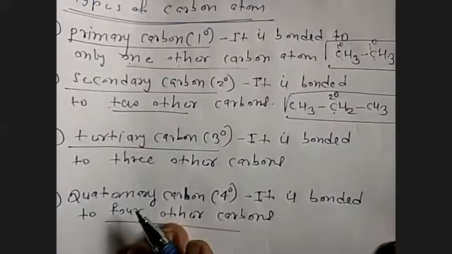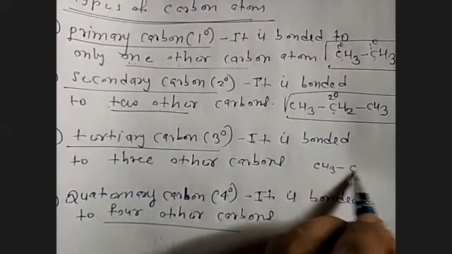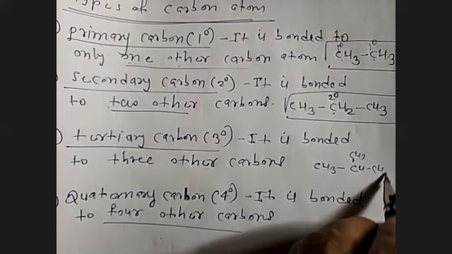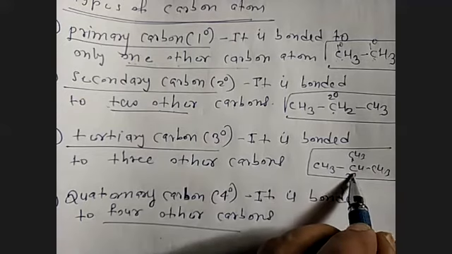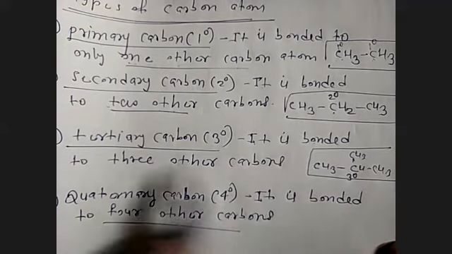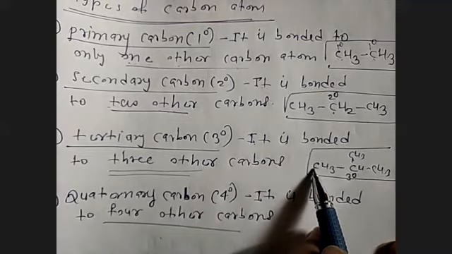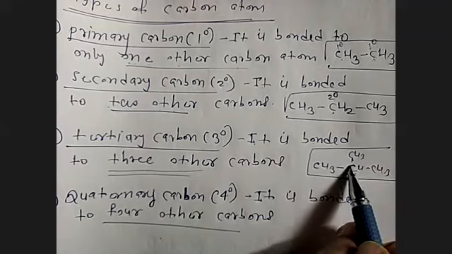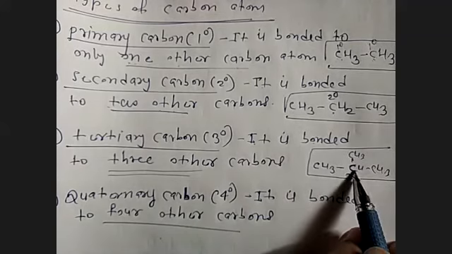Tertiary. Tertiary means what? You can say here one CH3, CH3, CH3. This carbon atom is called tertiary. What is tertiary? It is bonded to three other carbon atoms. See this carbon atom: one on the left, one on its right, and one above it. So this carbon atom is attached to how many carbon atoms? Three carbon atoms. So this is called tertiary.